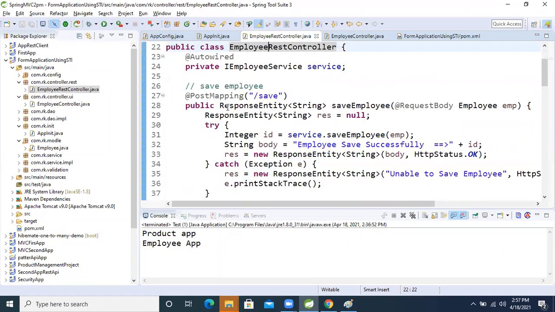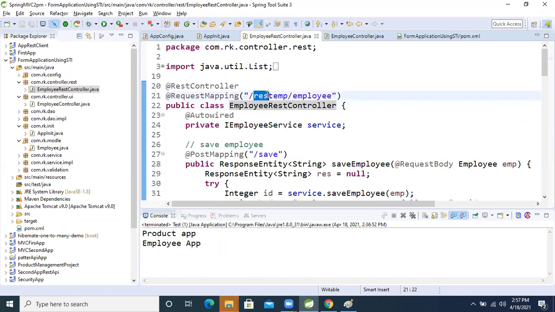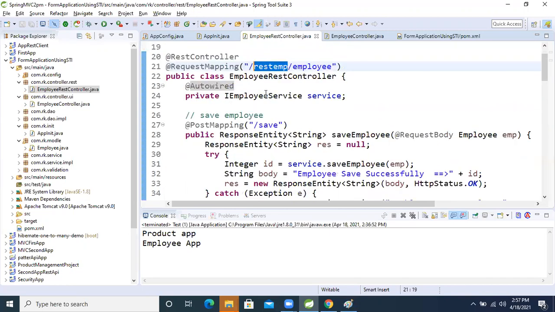Whenever we call this REST controller we have to put rest emp plus employee. This is the common name I have taken for this employee REST controller.